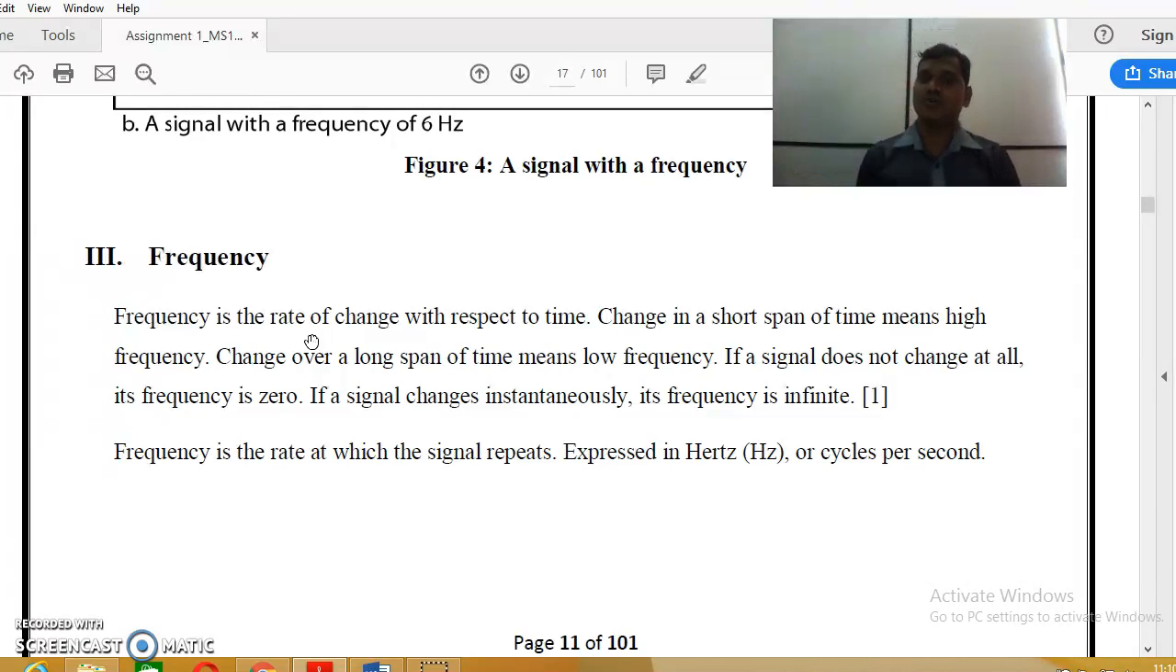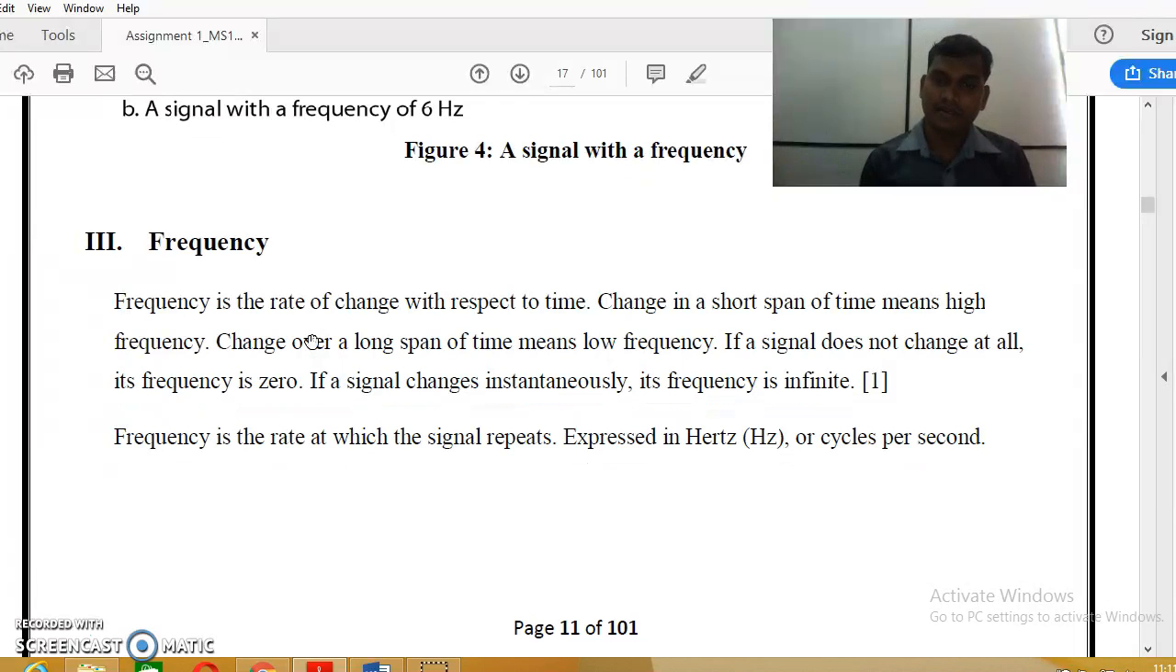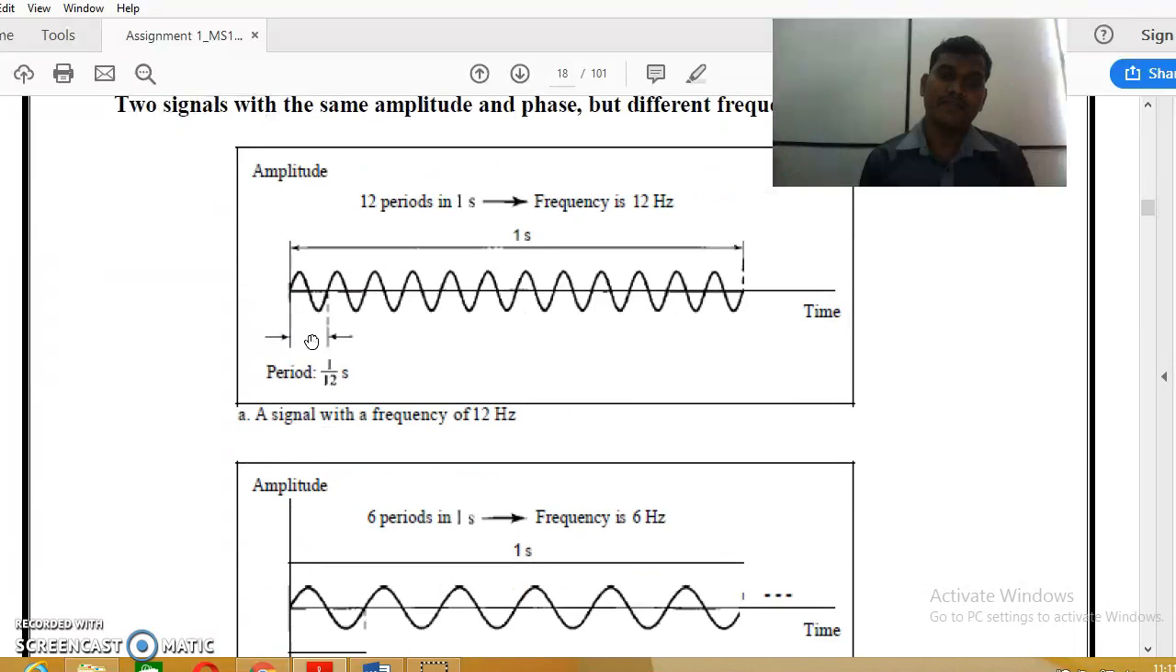Change in a short span of time means high frequency. Change over a long span of time means low frequency. If a signal does not change at all, its frequency is zero. If a signal changes instantaneously, its frequency is infinite. Right? Like this is the figure of frequency. Like you can see.